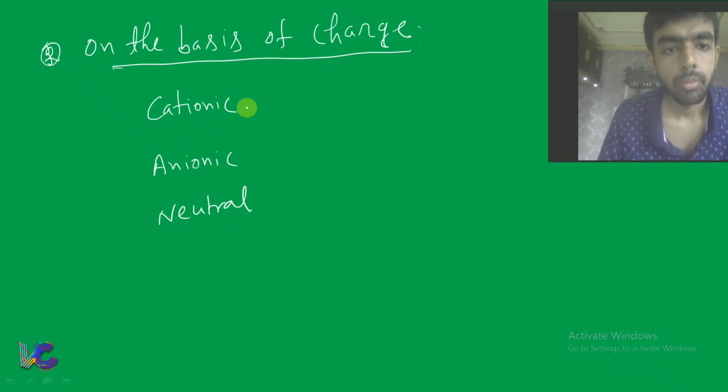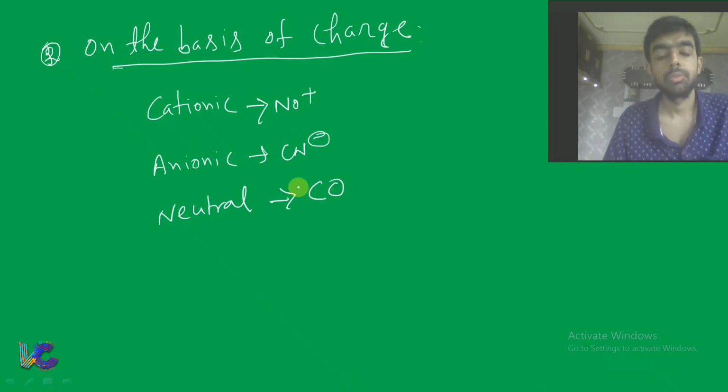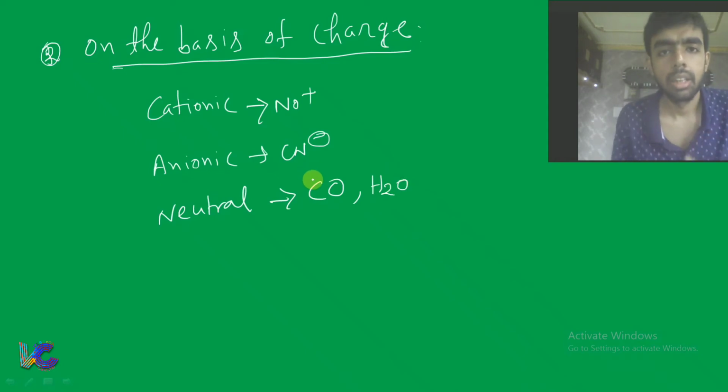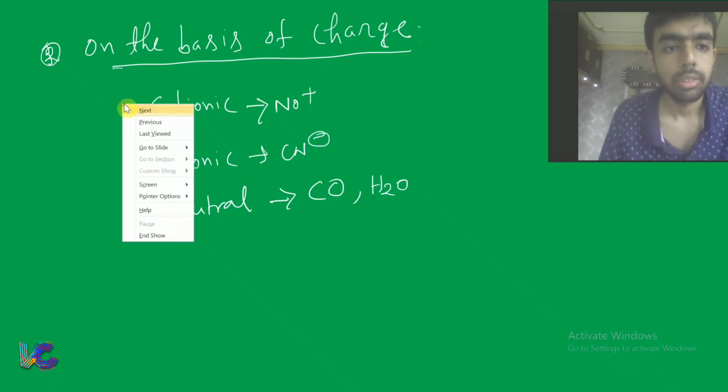Cationic means you can say NO plus, anionic CN minus, neutral CO, H2O. So these are the examples. So I have classified ligands on the basis of nature, organic and inorganic, and hard and soft. We have seen what is charge density. Now we have classified ligand on the basis of charge: cationic, anionic and neutral.